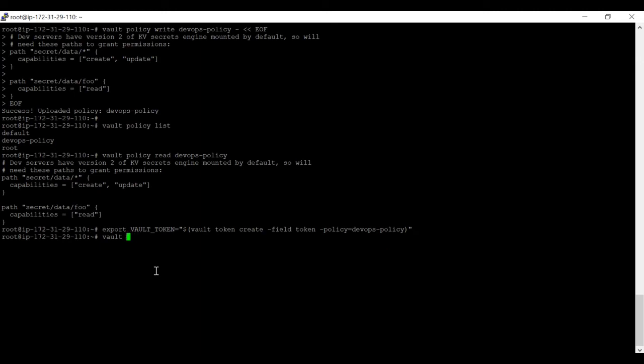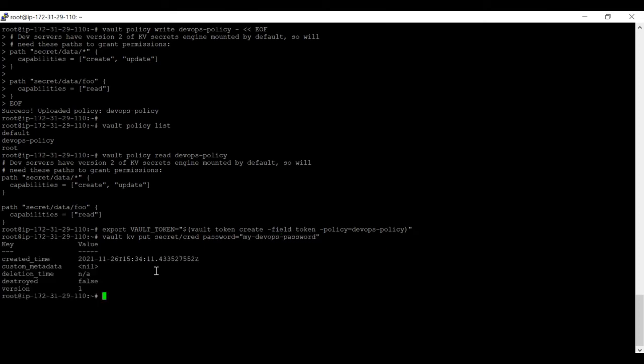The command is vault kv put, and we are giving secret/credentials, and we are going to store password equal to my DevOps password. Okay, now you can see that I have successfully stored it.